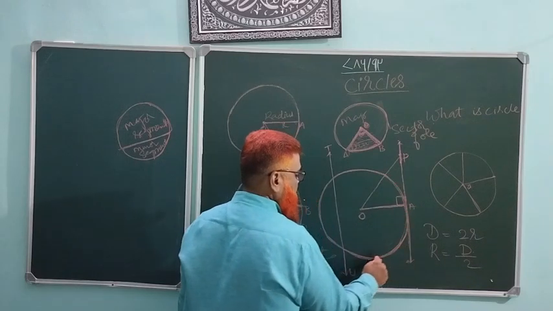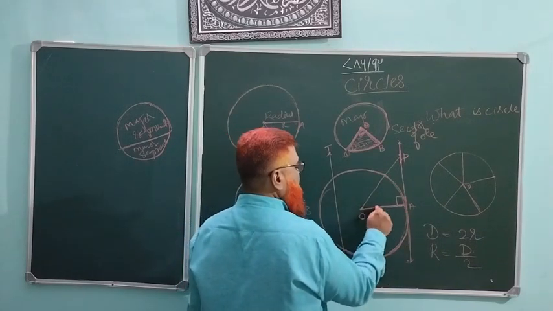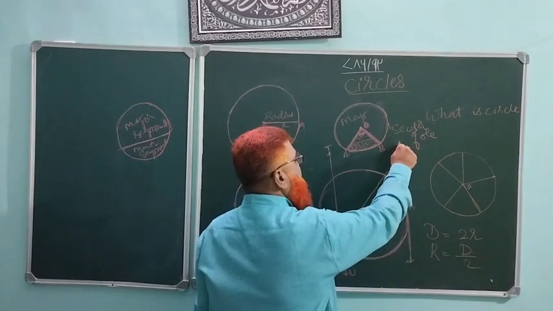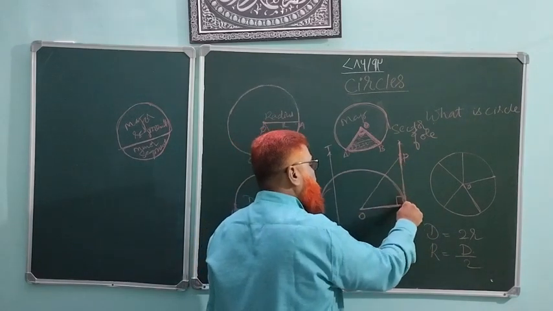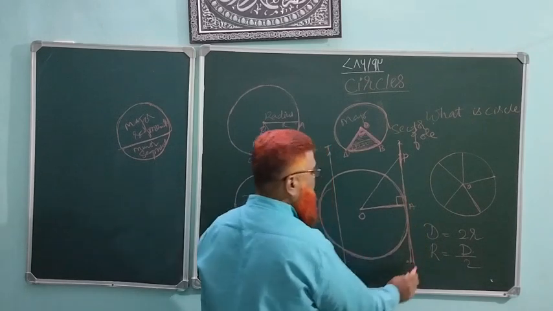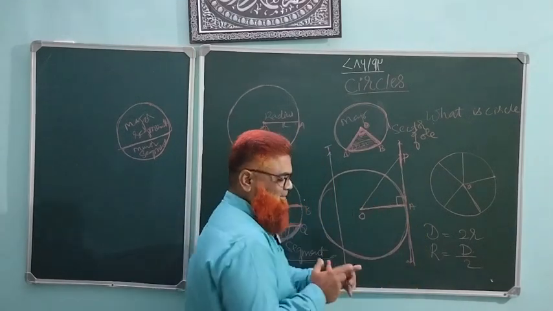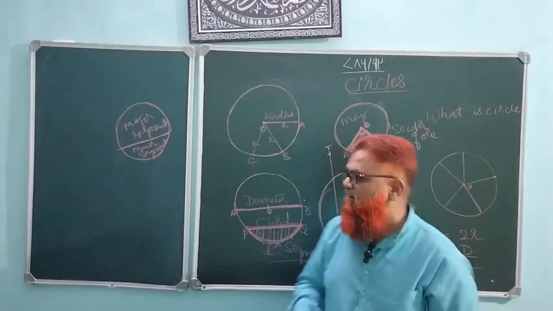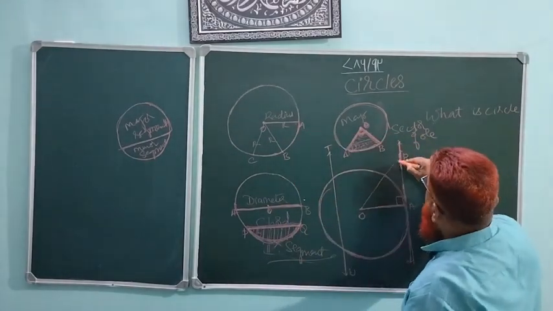The last but not the least, this line. Are you able to see that? A circle with a center and this radius, but outside the circle, one line passes very closely, and it touches this circle at one point. Are you able to see this one?